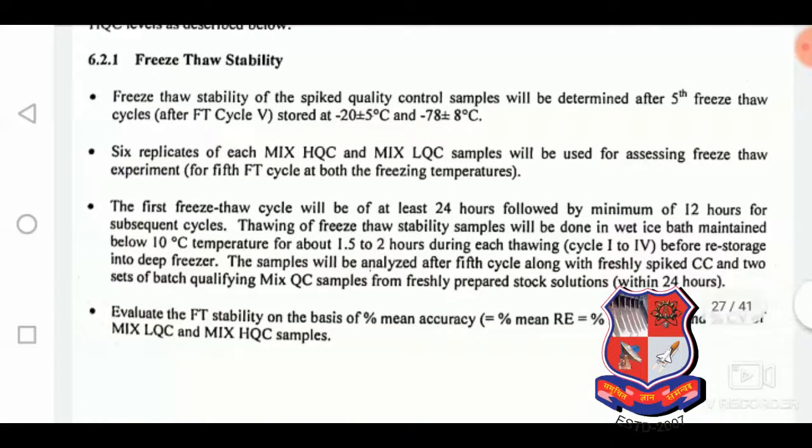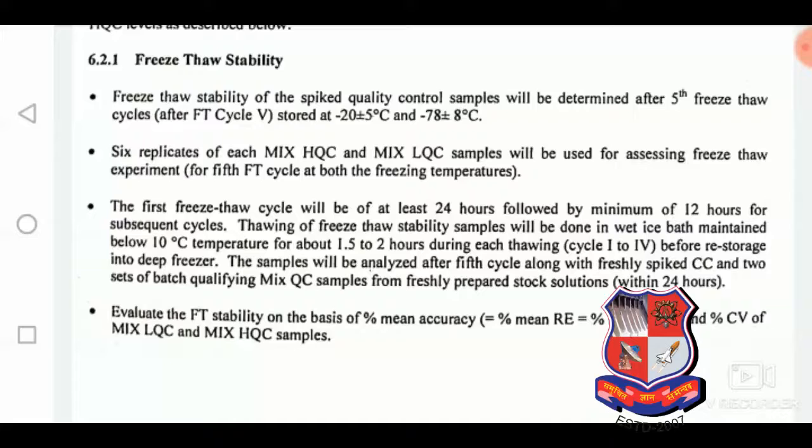Freeze thaw stability is there, meaning at least 5 FT cycles should be there, so that it covers all repetitions and ISR, incurred sample reanalysis, as well as reanalysis, repeat sample analysis.